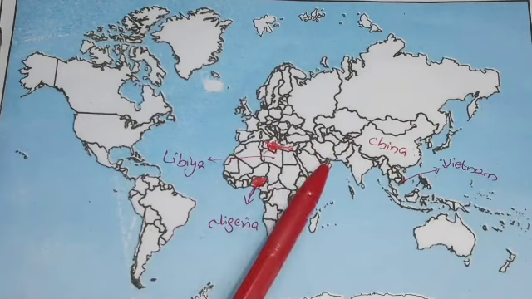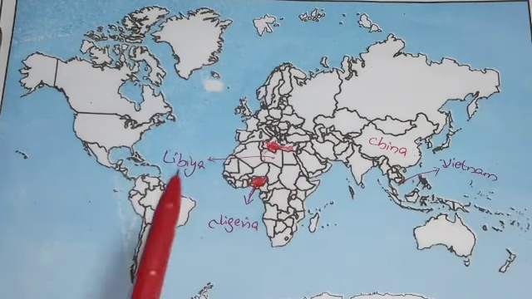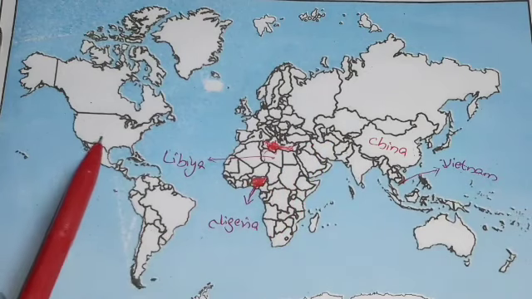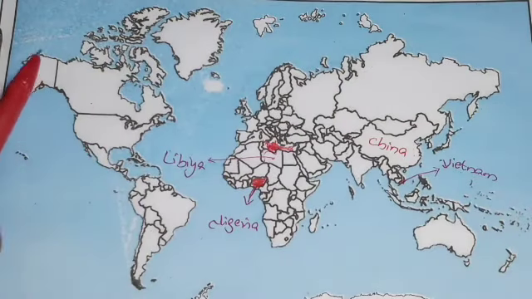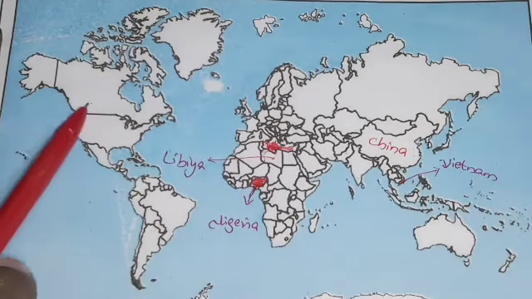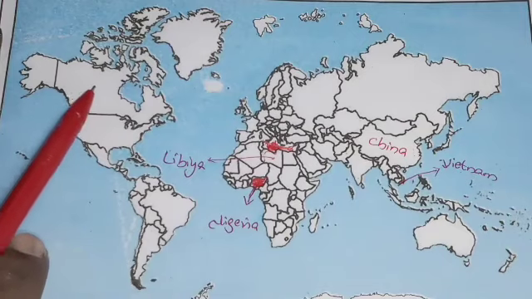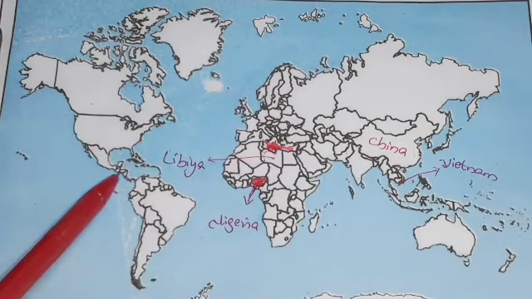And next we are going to find Cuba. Cuba is a part of North America. In North America we have three major countries: Canada, US and Mexico.